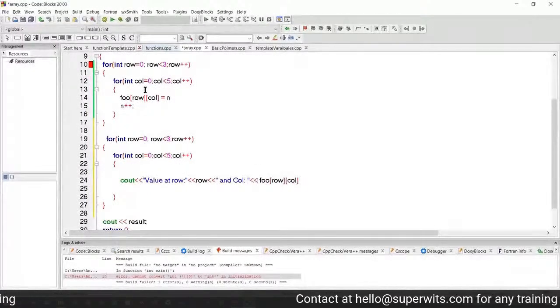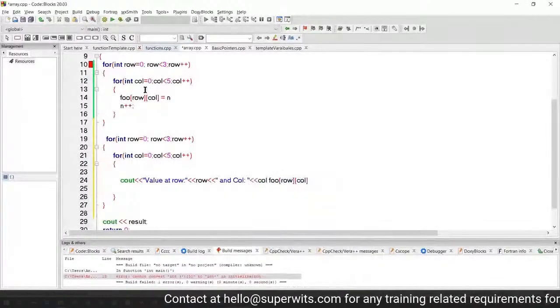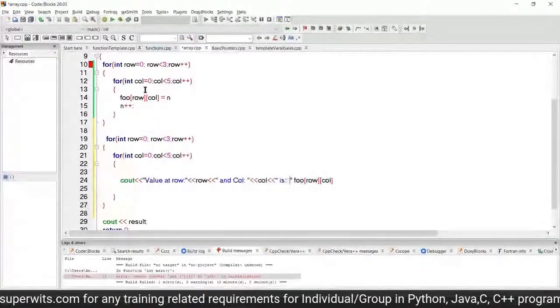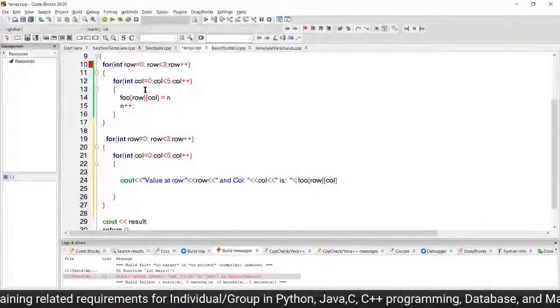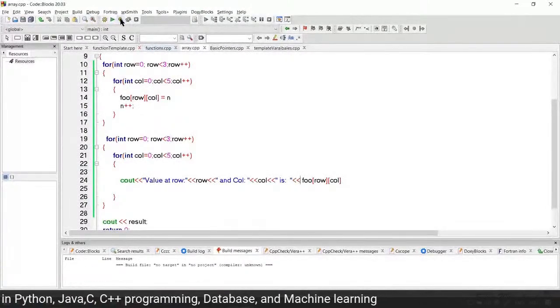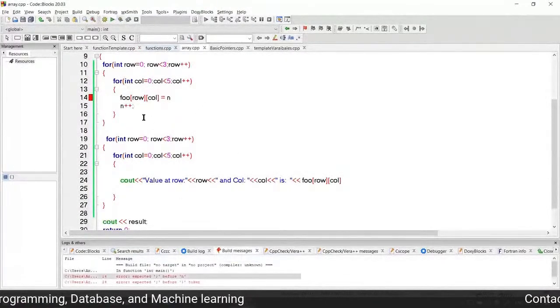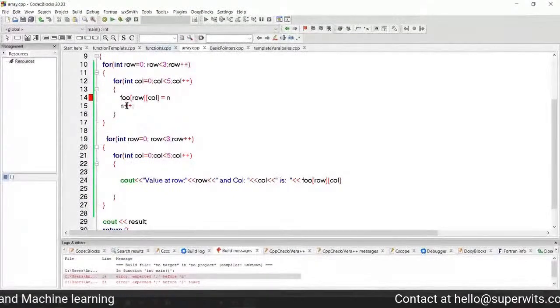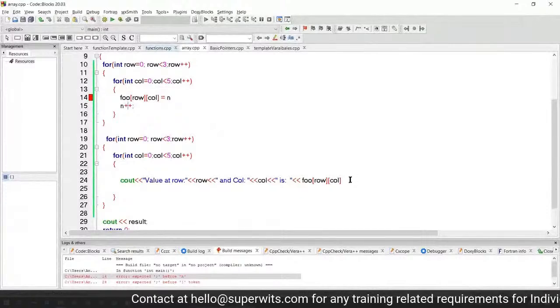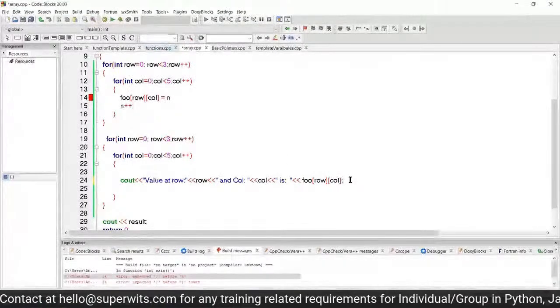Here I'm going to print column is this, right? So this is how it should work. If I'm logically correct, it should be printing some value. Okay, it is saying that it should be expecting a particular semicolon.